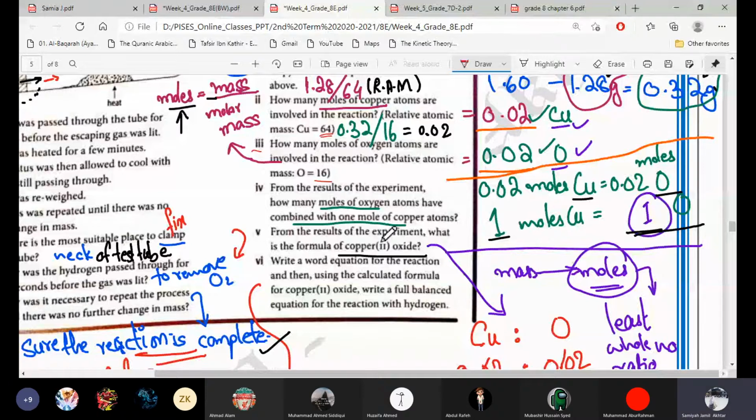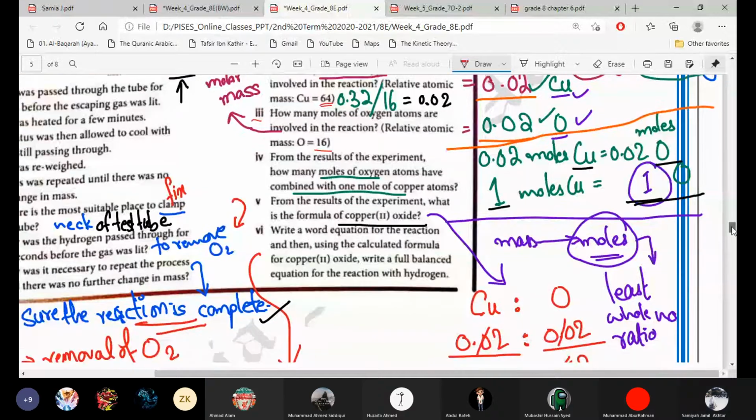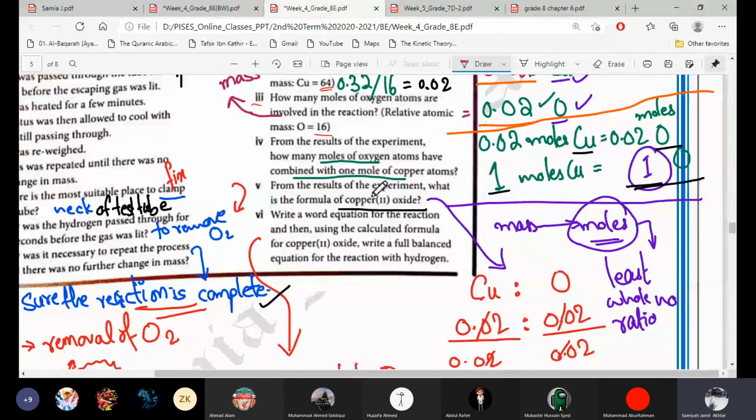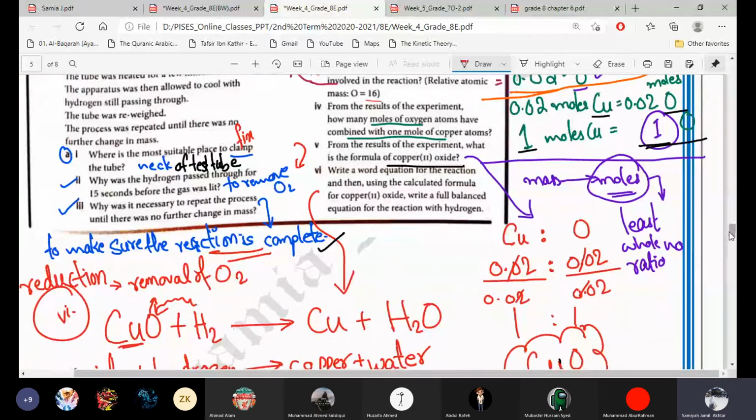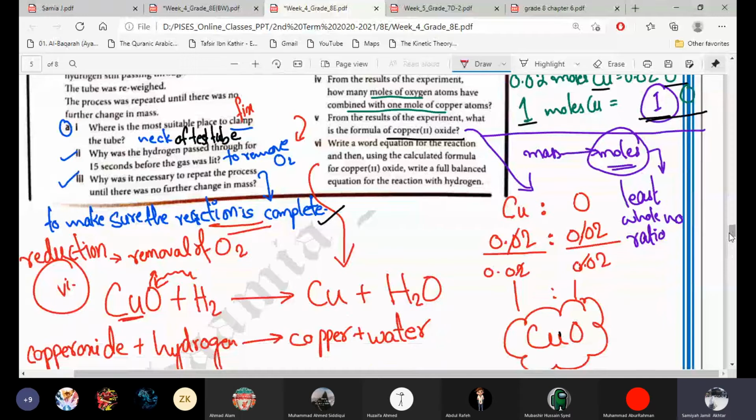From the results of the experiment, what is the formula of copper oxide? It's the empirical formula. Do you remember how to take out the empirical formula? Yes, ma'am. So when we take the ratio of the moles, 0.02 to 0.02, to convert it into whole numbers, we divide by which number?